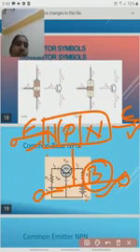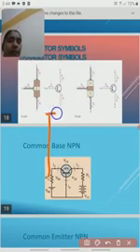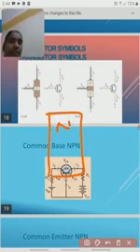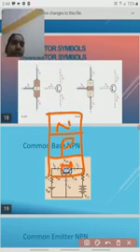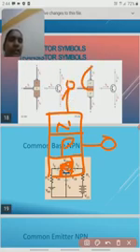Next is the diagram of common emitter. Here, if you take an NPN or PNP transistor, this is the base and this one is the collector.